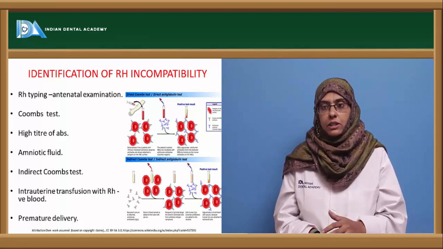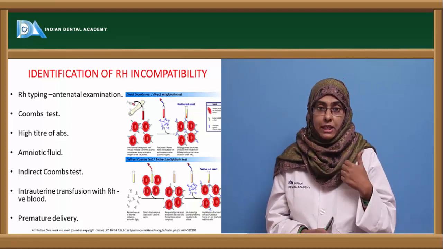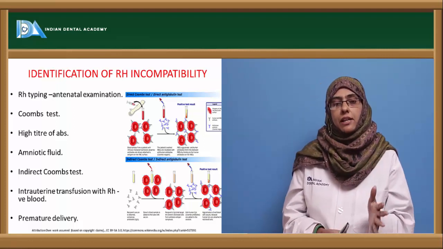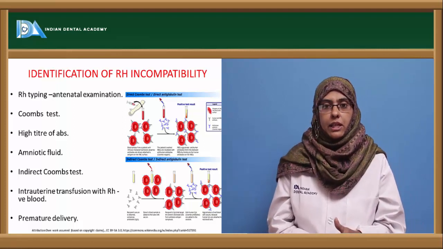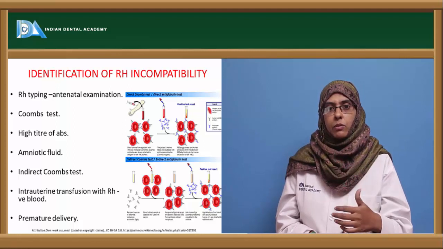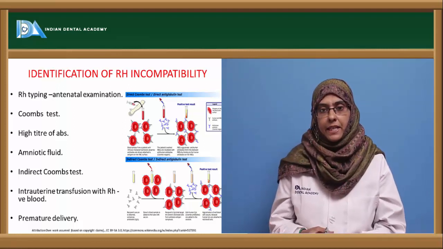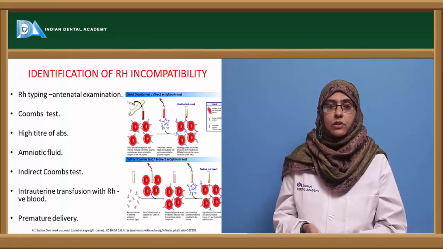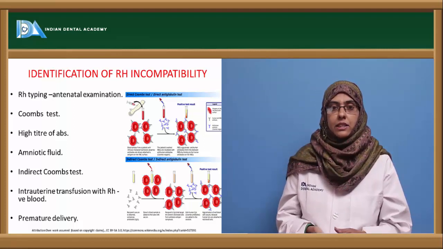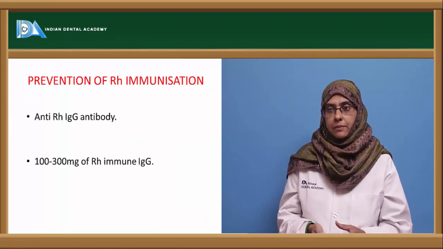the antibodies. And intrauterine transfusion with RH negative blood is usually done to prevent the child from dying due to anemia. So these cells are given to the fetus and they provide more blood so that the baby does not die due to anemia. Next, premature delivery is usually done in severe cases, followed by the transfusion of compatible blood.